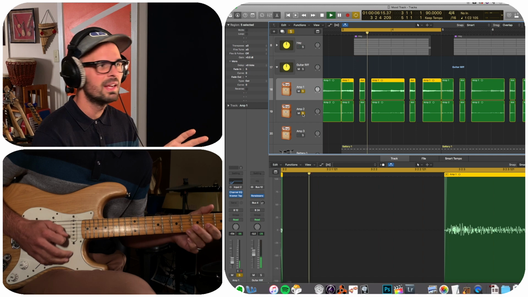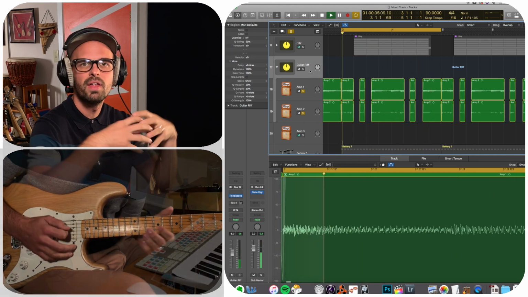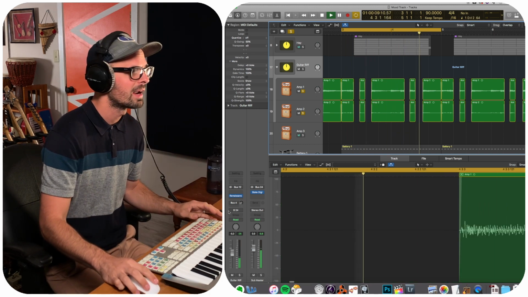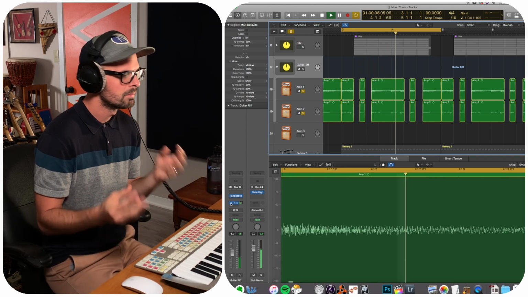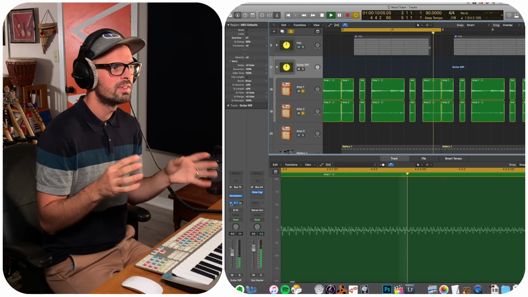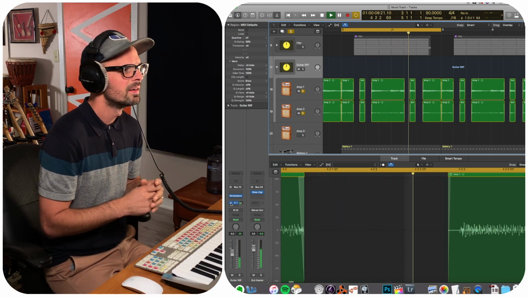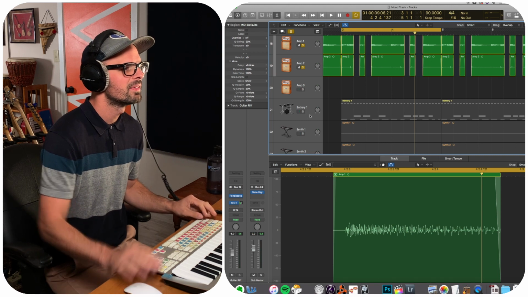I played those together, and then I added some delay to both of them together so that it, one, gels them together, and two, mimics the delay that I heard in the track. Sounds like this. And you get something that sounds like a guitar chord melody. When I add that in with the drums and the bass, it sounds like this.